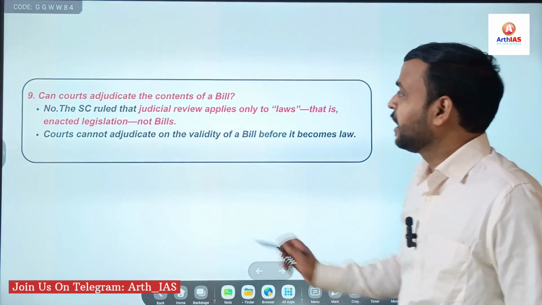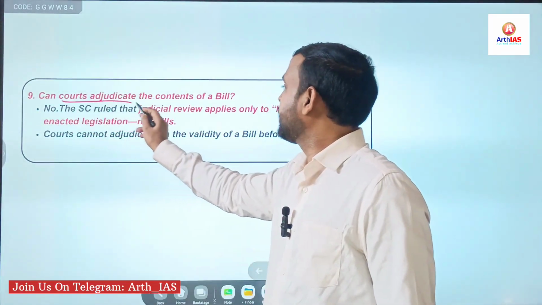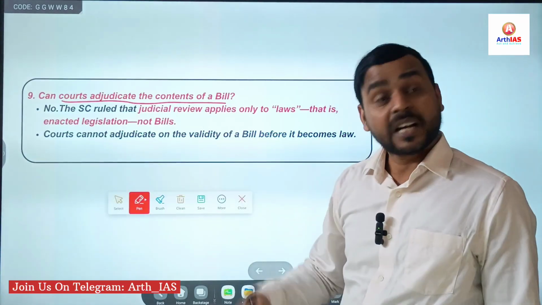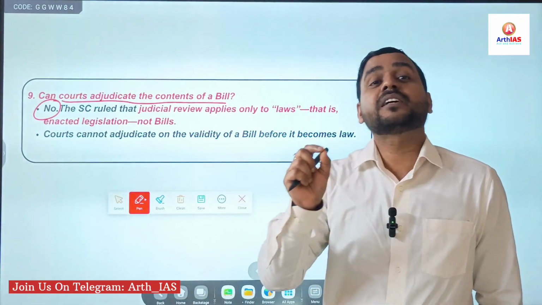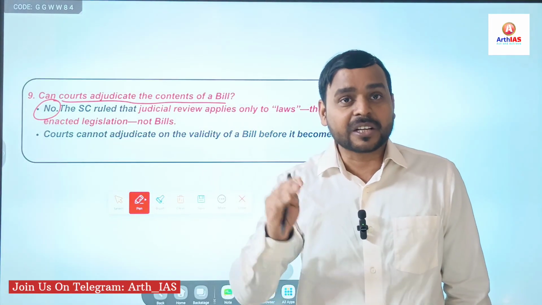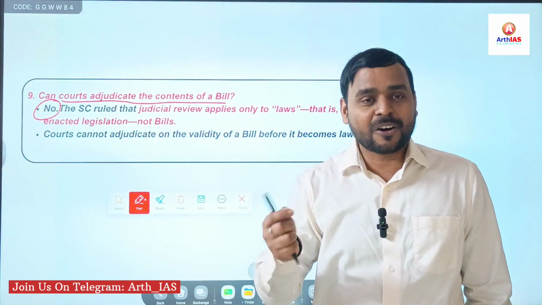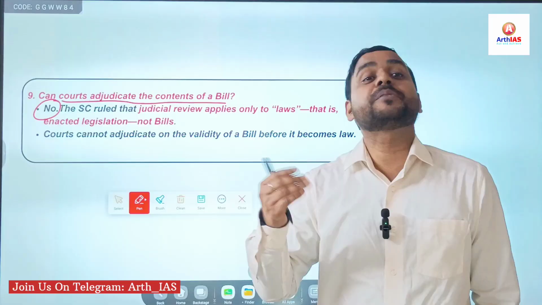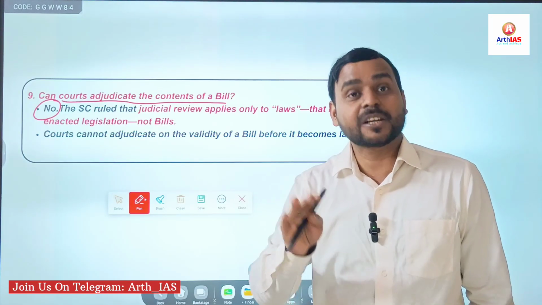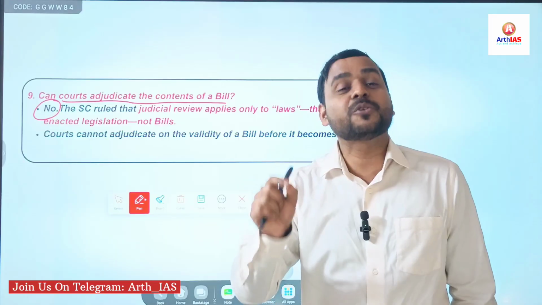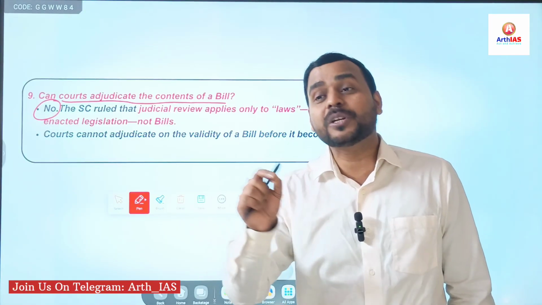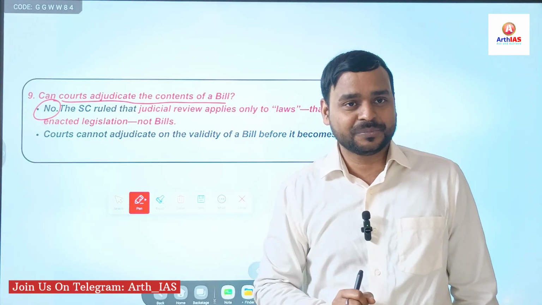Next, ninth question. Can courts adjudicate the consent of a bill? Again, no. It simply means that the discretion, or you can say intelligence or logic of governor or president cannot be questioned. Right? The court cannot ask the president or governor, why did you sign or give your assent to the bill, or why didn't you give your assent to the bill?